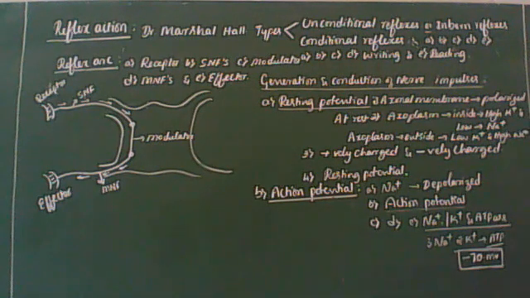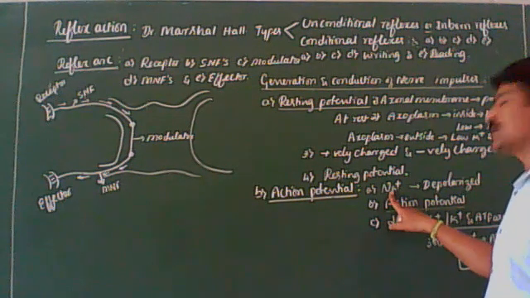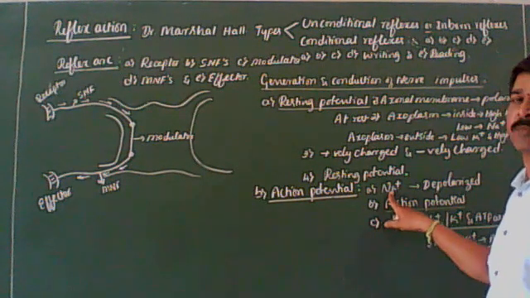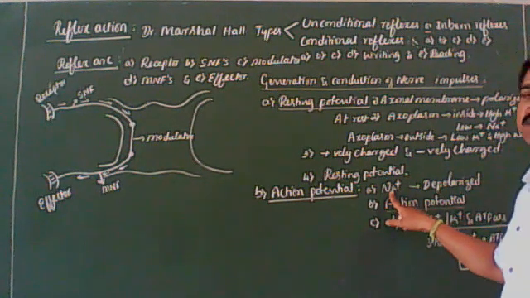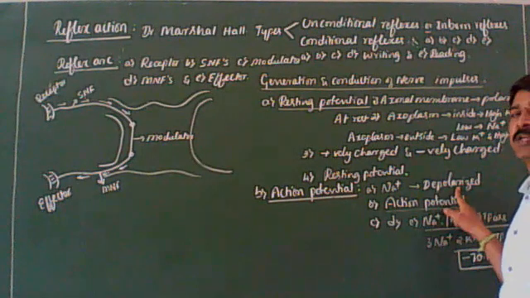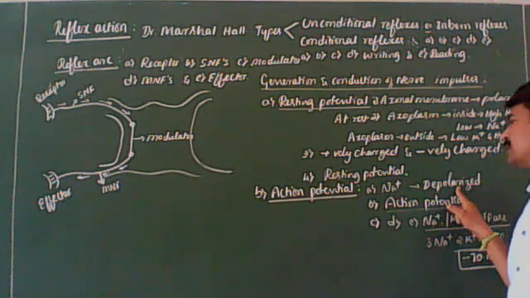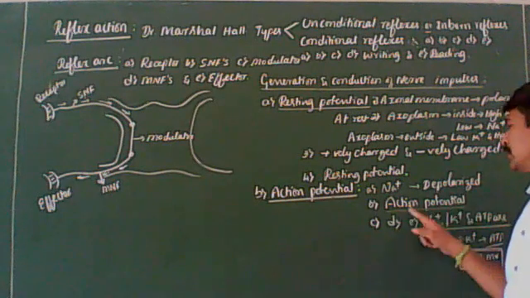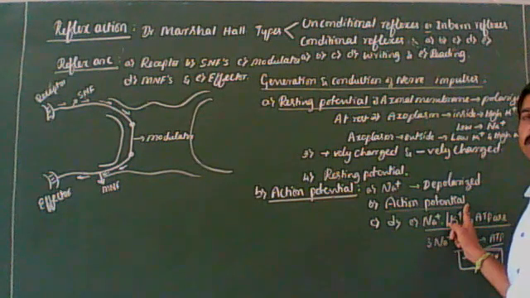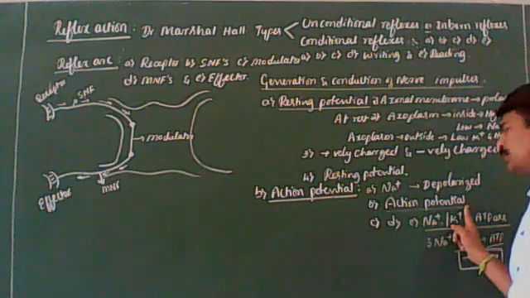When the nerve fiber is stimulated, the permeability of the membrane to the Na plus ions greatly increases at the point of stimulus. Hence, the polarity of the membrane is reversed. Now it is called depolarized. This electric potential difference across the plasma membrane at that point is called the action potential.